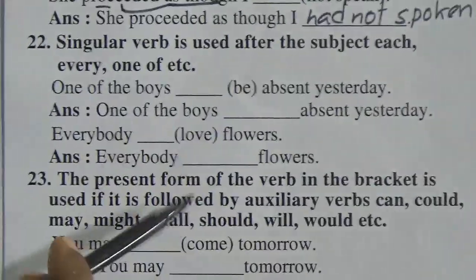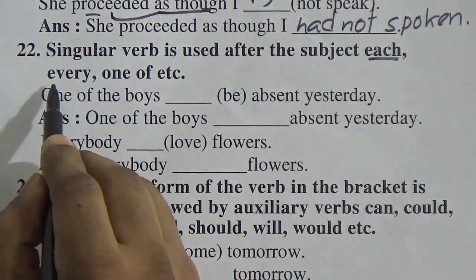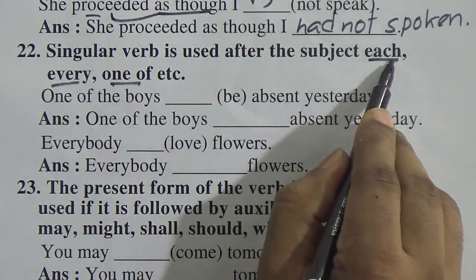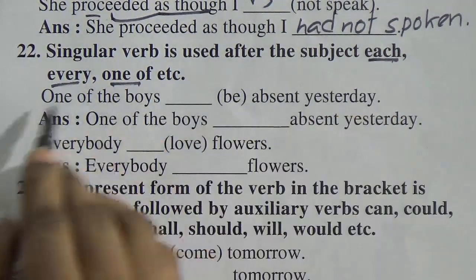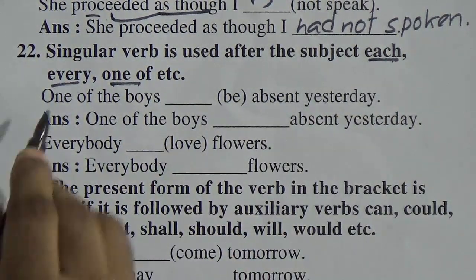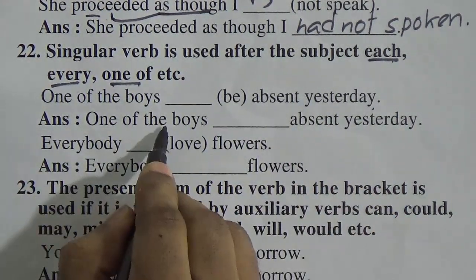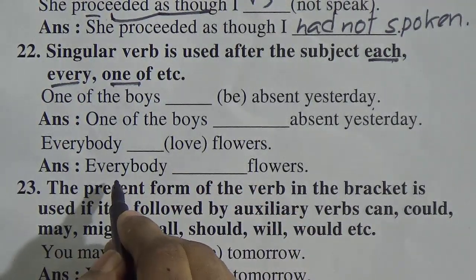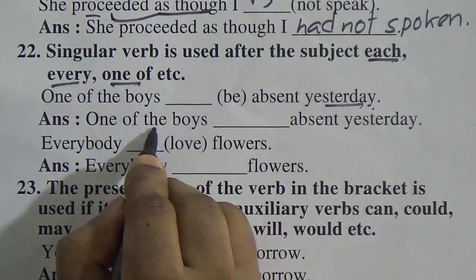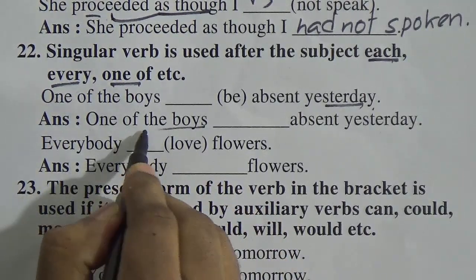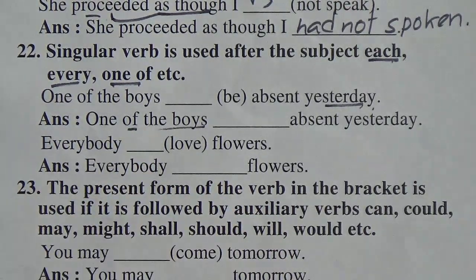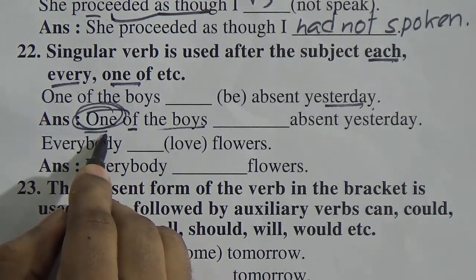Rule 22. A singular verb is used after the subject every one of the. So if we find in the sentence every one of the, after these words the singular verb will be used. So, one of the boys dash absent yesterday. Many of you will write were, okay, as it is past tense. No, boys is not the subject. If there is of in a sentence, the word before of is the subject.